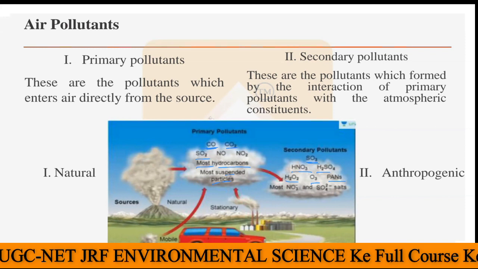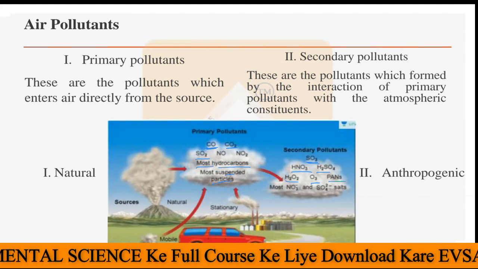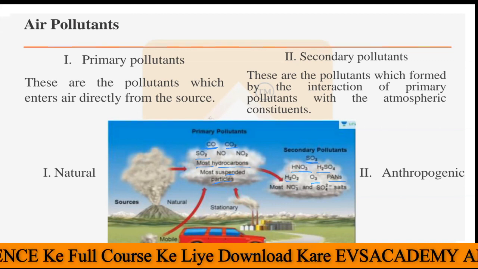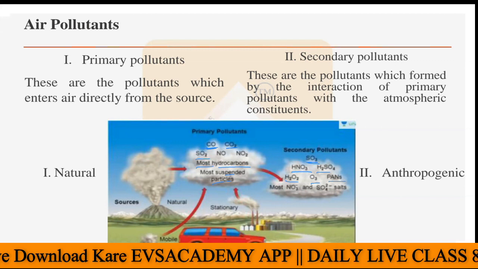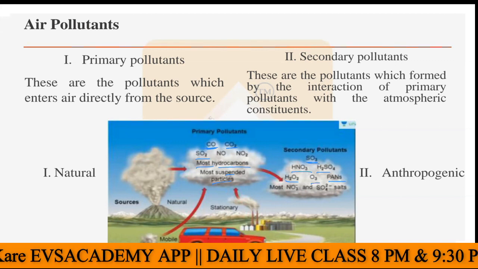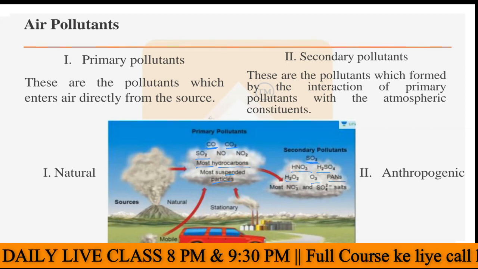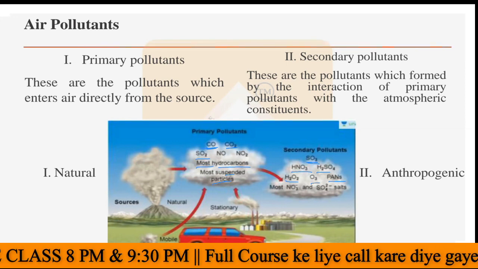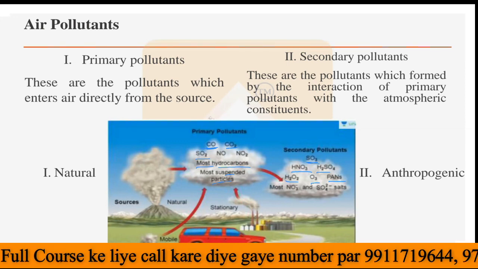Then PAN, peroxyacetyl nitrates, are also secondary pollutants. We will see the details of PAN in the upcoming slides. Then the nitrate particles, sulfate particles, or salts present in the atmosphere are also secondary pollutants. So this is the first type of classification of air pollutants.